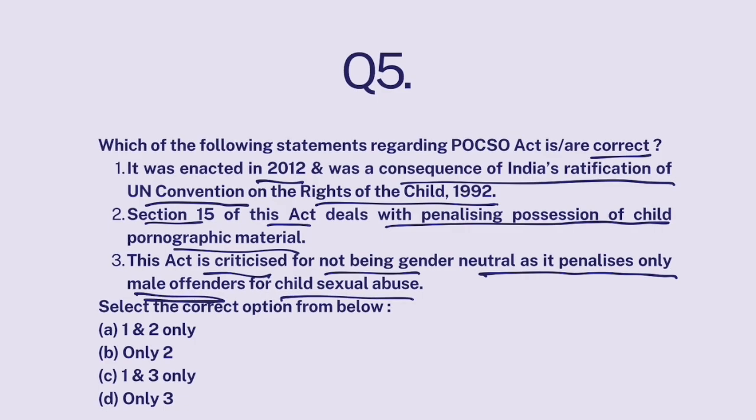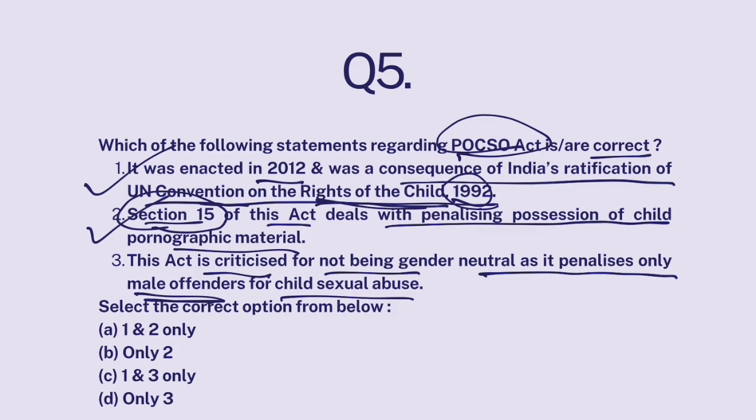In 1992, India signed United Nations Convention on Rights of Child and then India ratified it. Now, ratification means that India needs to have a law to protect rights of child. And for that, India passed Protection of Children from Sexual Offences Act, POCSO Act. So this is correct. Now, Section 15 of this act deals with criminalizing possession of child pornographic material.